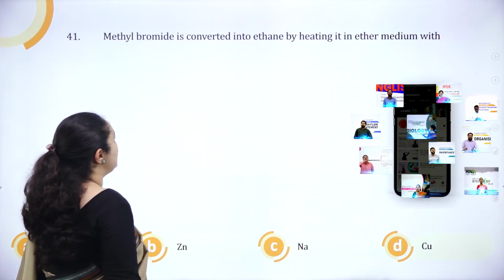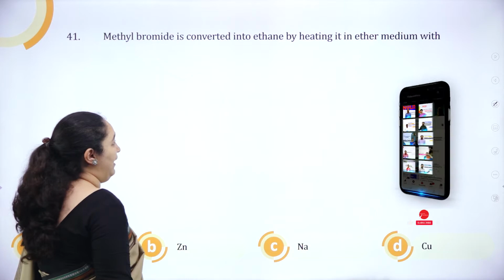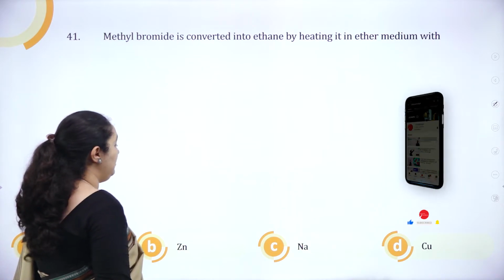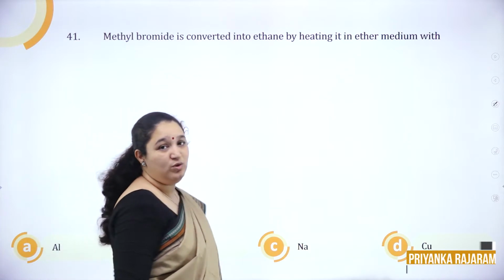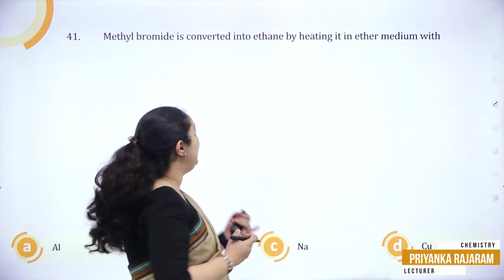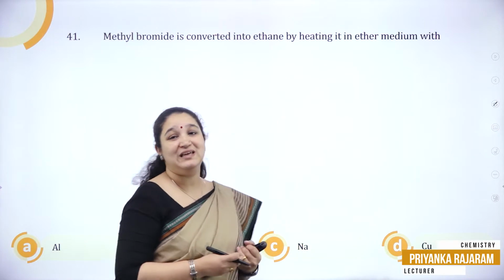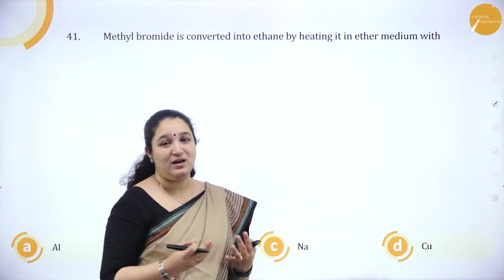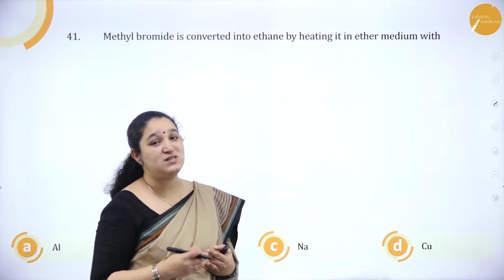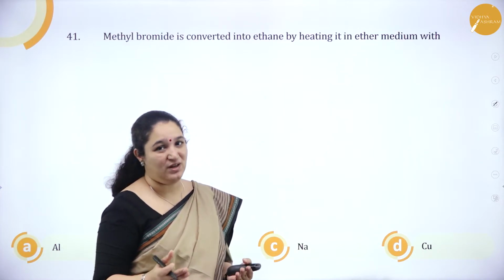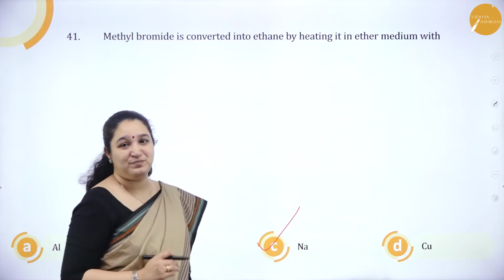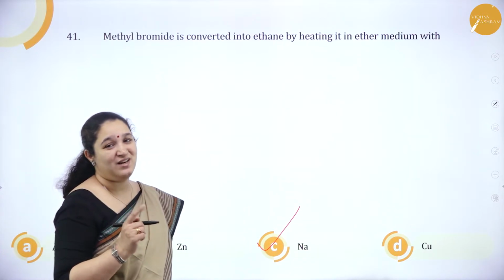Methyl bromide is converted into ethane by heating in the ether medium with aluminium, zinc, sodium, copper. So, we have to convert methyl bromide to ethane. Which reaction is this? In the presence of dry ether, it is Wurtz reaction. And what is the metal which we use in Wurtz reaction? It is sodium metal. So, it is option C. Which reaction is this? Wurtz reaction.